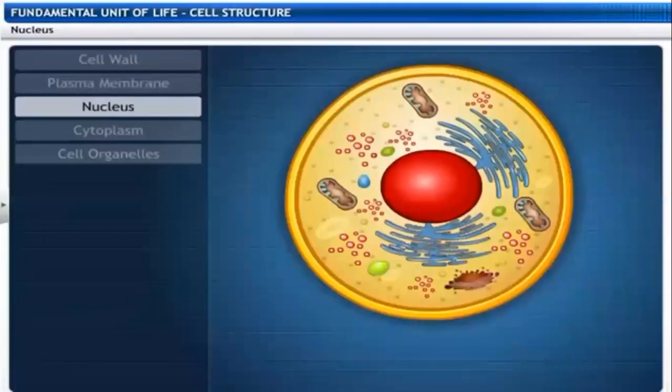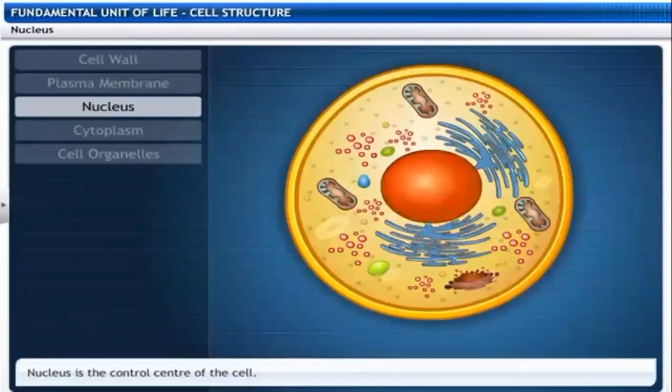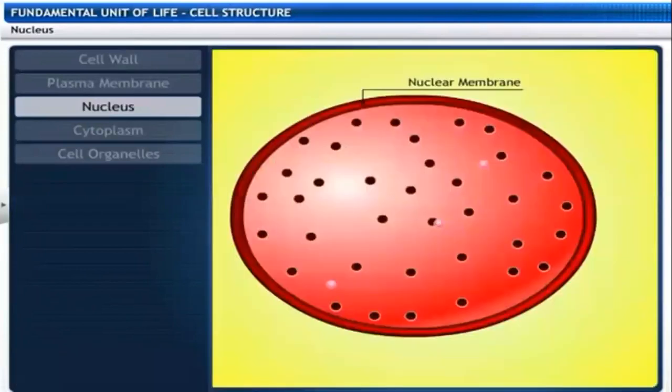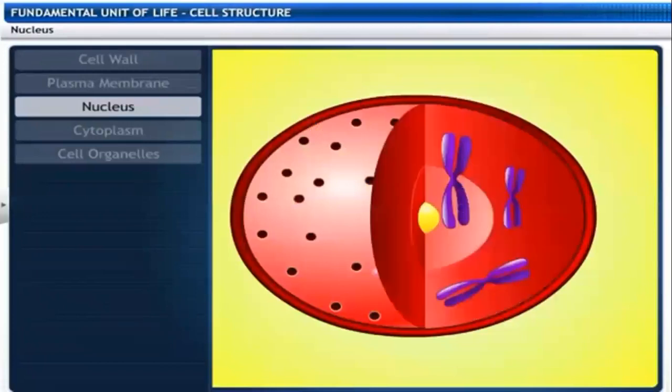Let us observe another cell organelle, the nucleus. The nucleus controls all the functions of the cell. The nucleus has a nuclear membrane, a double layer structure, which allows particular substances through. It contains the nucleoplasm and the chromosomes, which are paired structures.